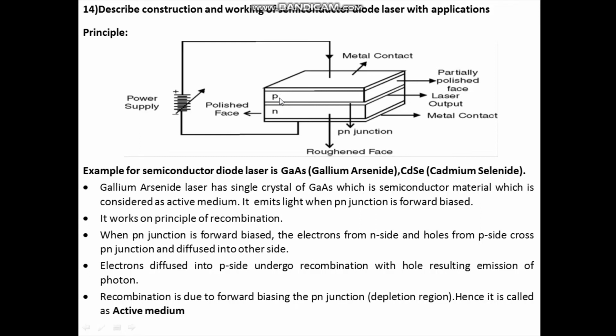Similarly, from the P side, the holes diffuse into the N side. The holes in the N side undergo recombination with the electrons, and again the recombination of a hole with an electron results in a photon. The recombination is due to forward biasing the PN junction. Hence, it is also called an active medium.